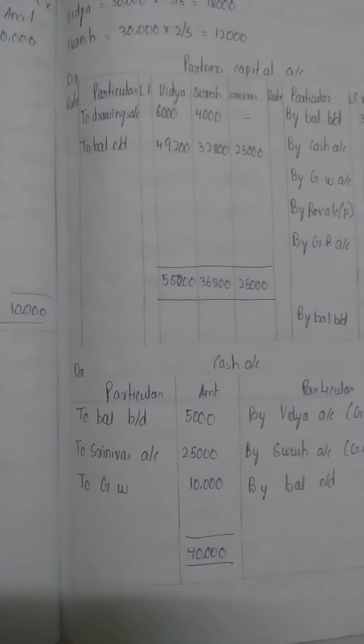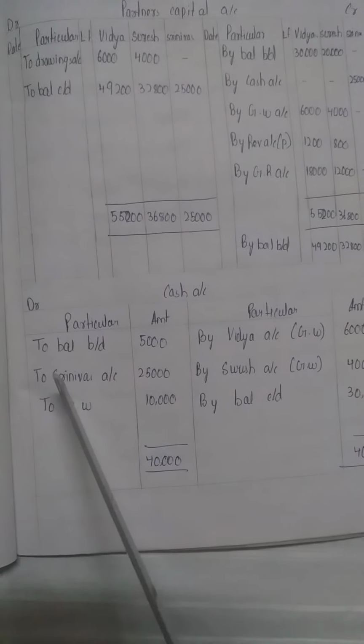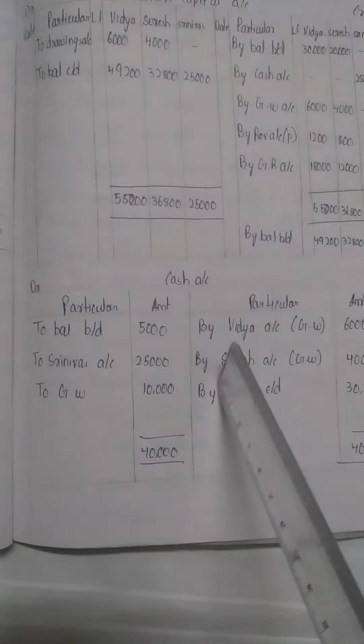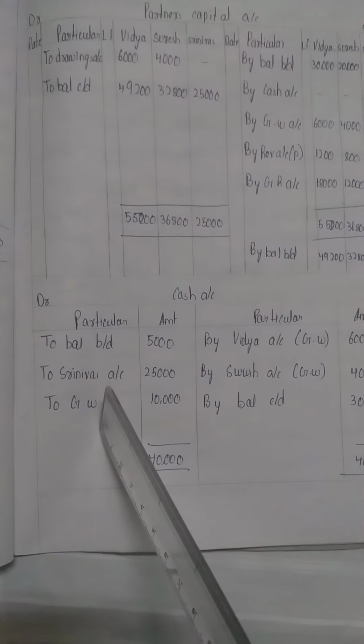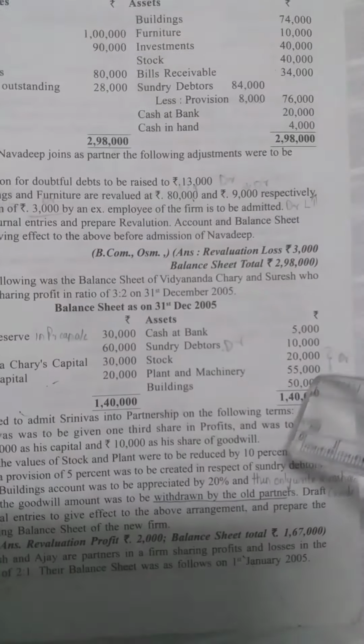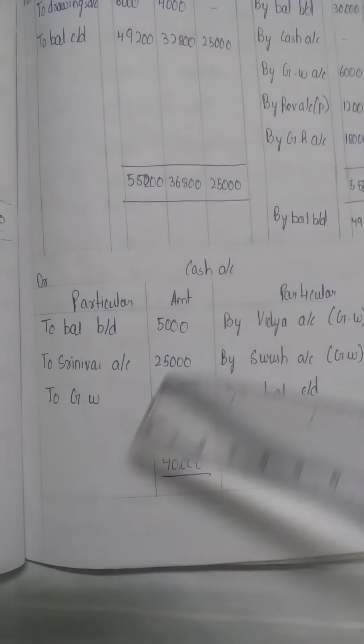Next, moving on to cash account. What's the cash account? This is the same pro forma as the revaluation account: debit, credit, particulars, amount. To balance brought down 5,000. From where are we getting 5,000? In the question it's there, cash at bank 5,000. So the same we have to write here, to balance brought down 5,000.